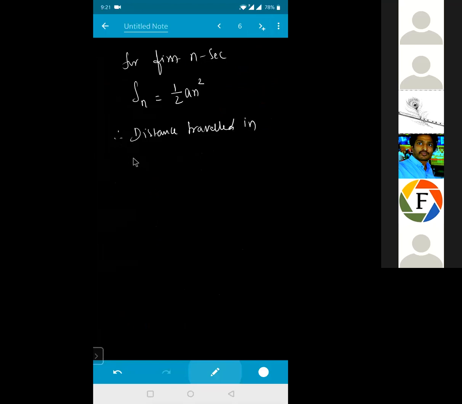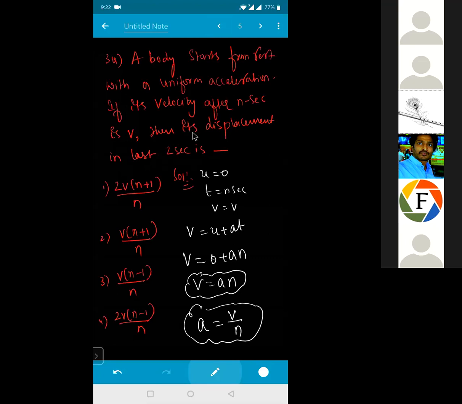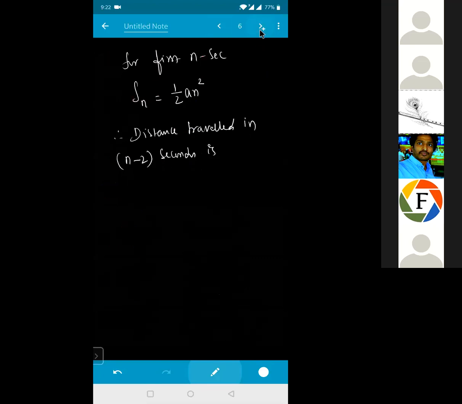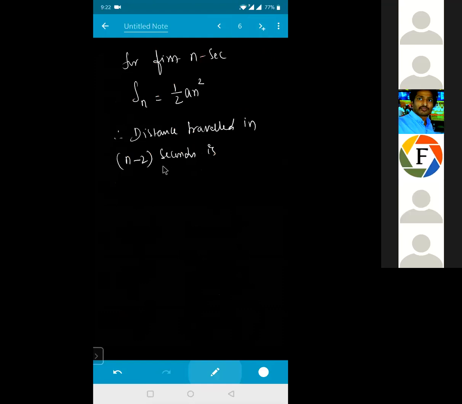Distance traveled in n minus 2 seconds. See the question once again. Then its displacement in the last 2 seconds, it is saying. So total how much time do I have? n. So in n seconds it is, if this is a displacement, then I can calculate the distance traveled in n minus 2 seconds, beta. So the distance traveled in n minus 2 seconds is half into a into n minus 2 whole square, again because initial velocity is 0. I'm using the kinematic equation S is equal to ut plus half into a into t square, for distance, isn't it?